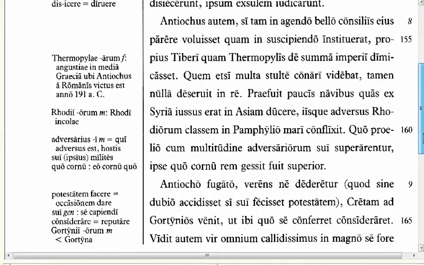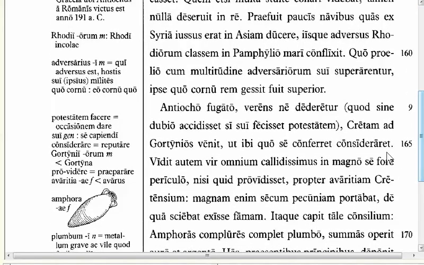Went too far. Down here at the bottom or in the middle of the page.